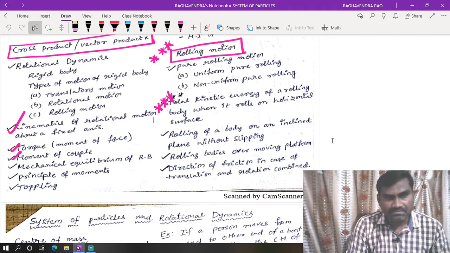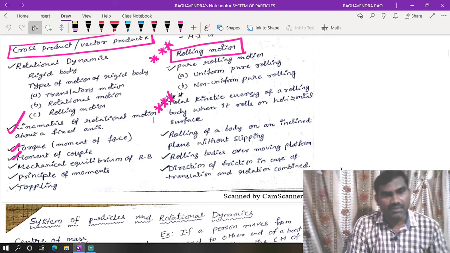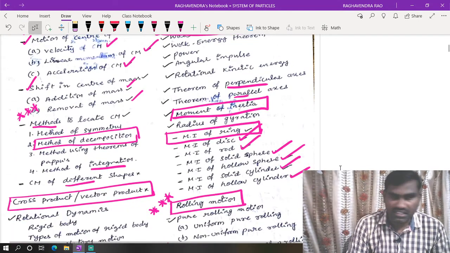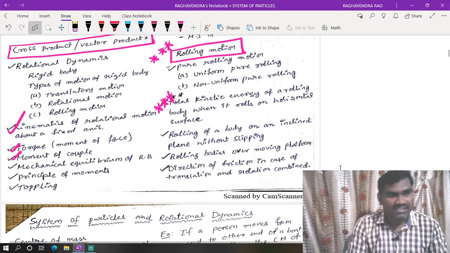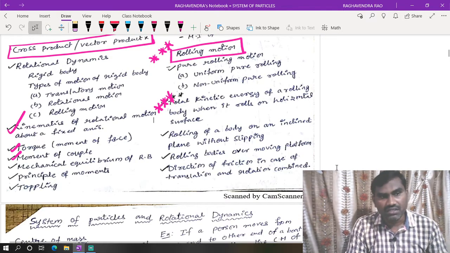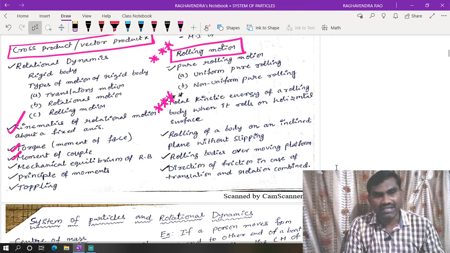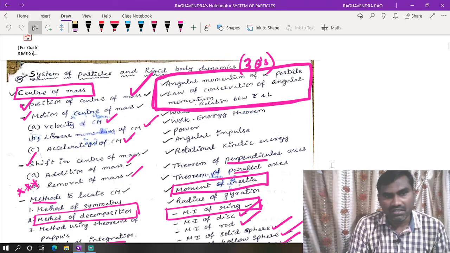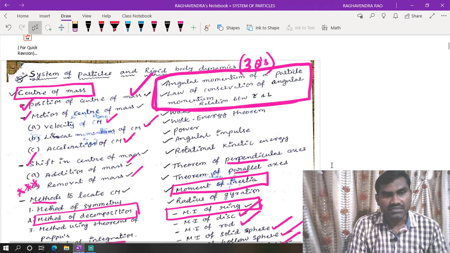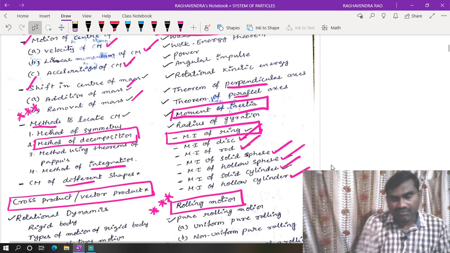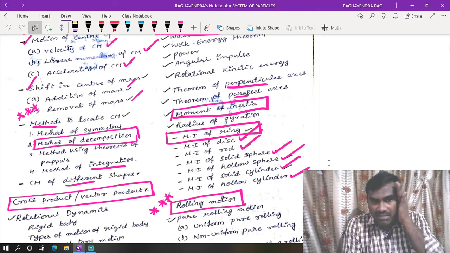So if anybody is not able to prepare the entire chapter, then at least we have to prepare the center of mass basic model of numericals, cross product, torque and moment of inertia, torque and moment of couple, that is called mechanical equilibrium of rigid body, moment of couple, and conservation of angular momentum. This is very difficult, but we have one shortcut to remember the formula, then we can do it.